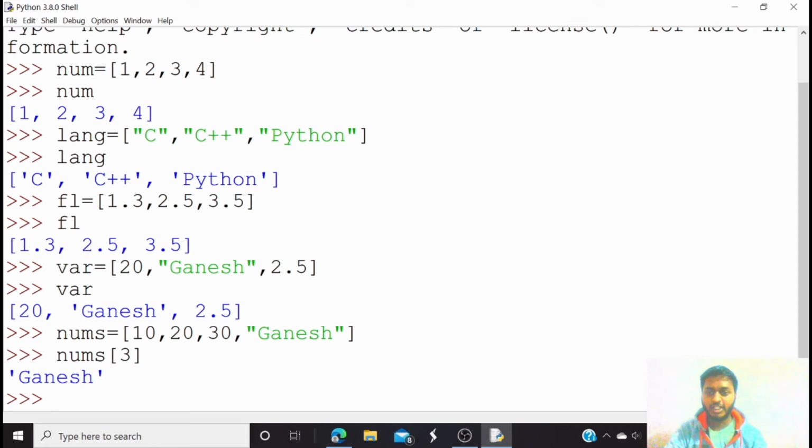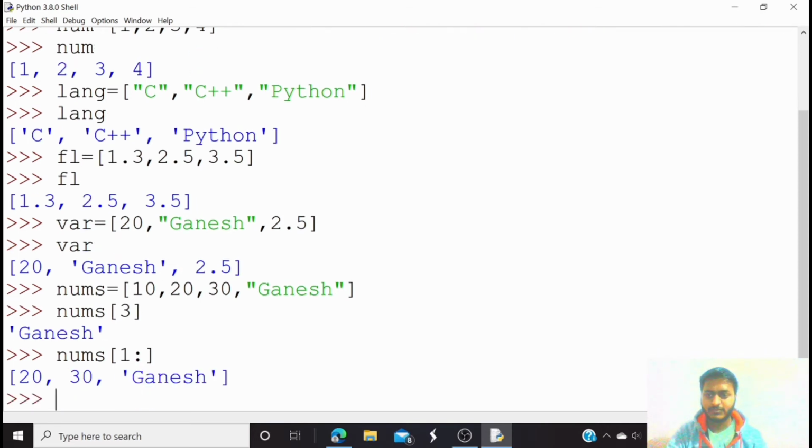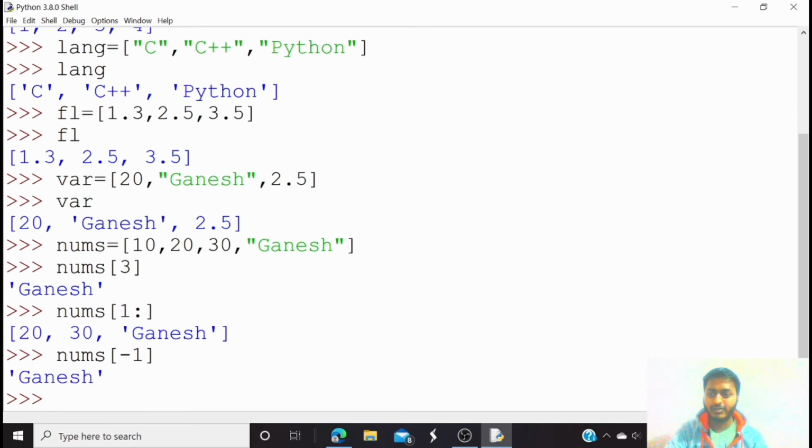If I want to access 20, 30 and Ganesh, how can I do that? Here you just use the nums variable name, and inside the square bracket you put the index and the colon. So here you can see 20, 30 and Ganesh. Can you use negative numbers inside a square bracket? Let's see. Nums variable name, and inside that I am using -1. It should give the value Ganesh. Let's see what it gives. You can see it gave Ganesh because Ganesh is at -1.